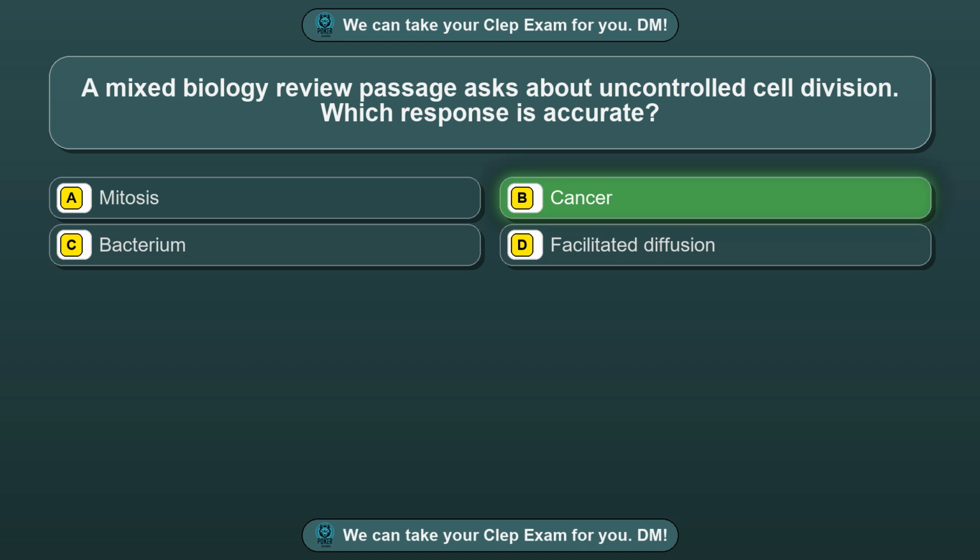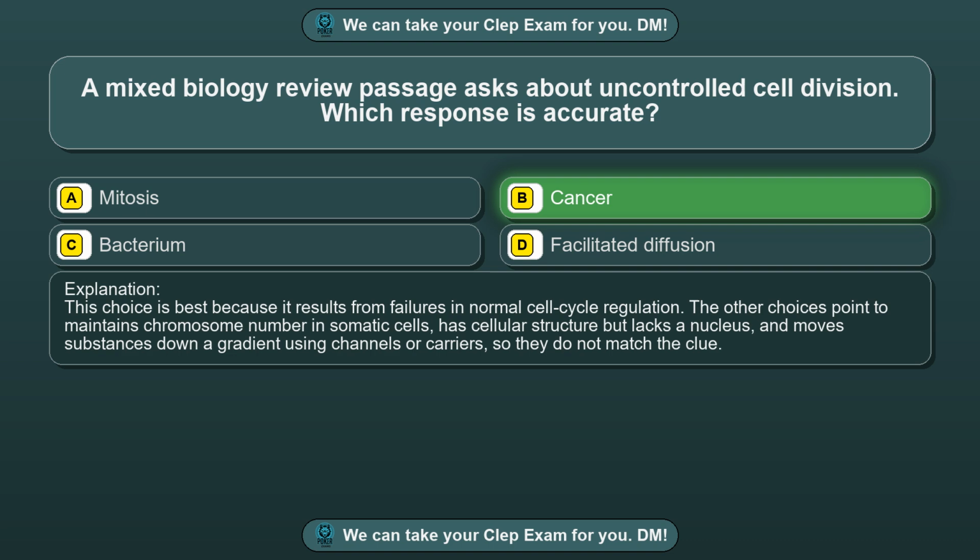Cancer. This choice is best because it results from failures in normal cell cycle regulation. The other choices point to maintains chromosome number in somatic cells, has cellular structure but lacks a nucleus, and moves substances down a gradient using channels or carriers, so they do not match the clue.